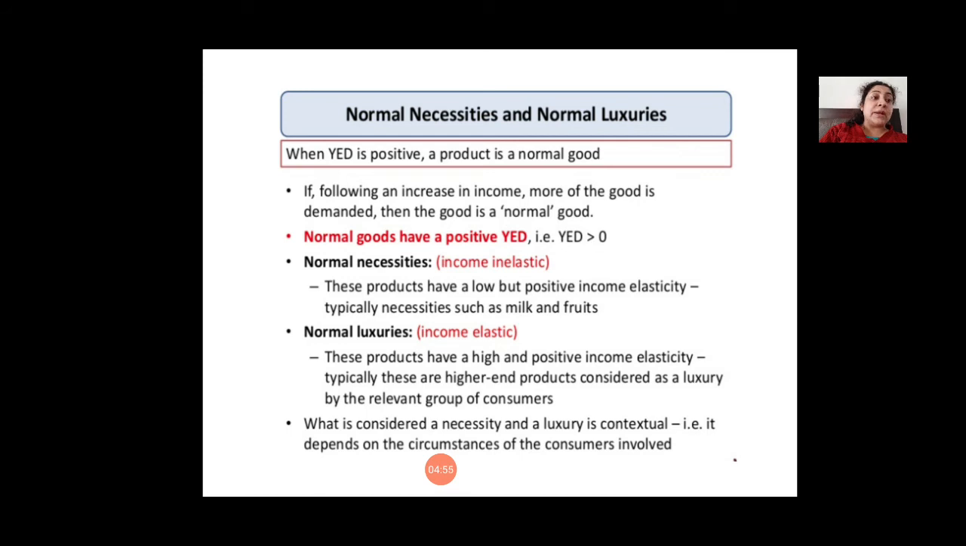The income elasticity will be positive, but it will be income inelastic, meaning that if income changes, the quantity demanded of those type of products, that is normal necessities, will not change a lot. But when we talk about normal luxuries, whenever income changes, there is a large change in quantity demanded. So that is normal necessities and normal luxuries.